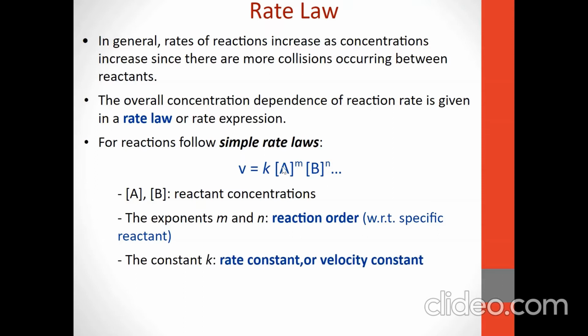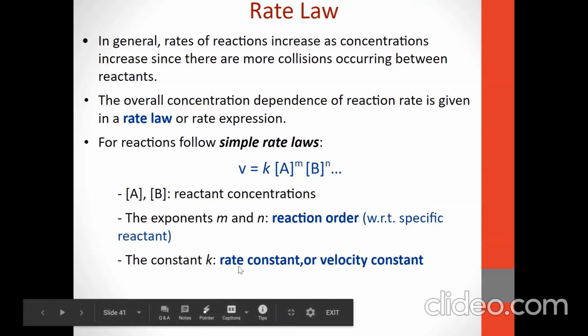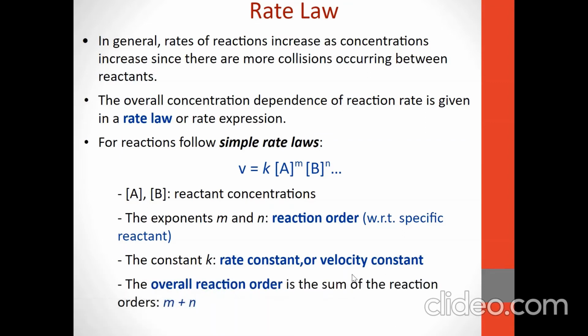The constant K is called rate constant or velocity constant, and the overall reaction order is the sum of the reaction orders, that is m plus n.